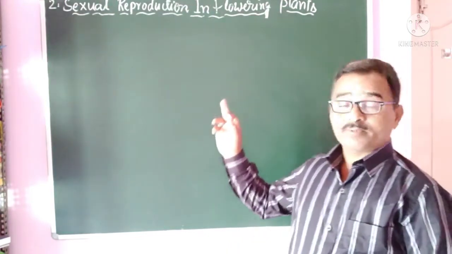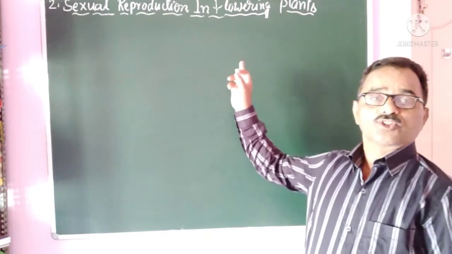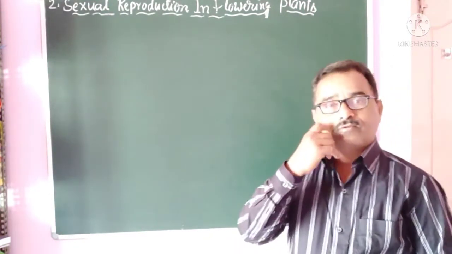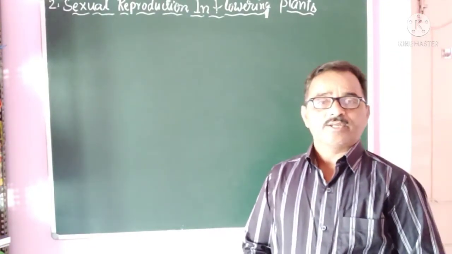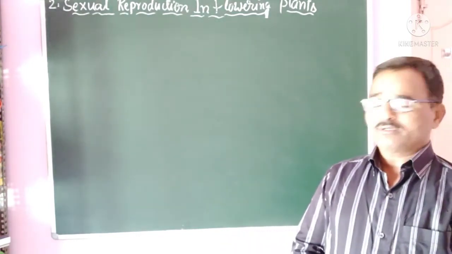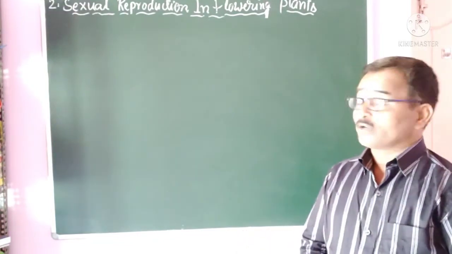This is the second chapter, second PUC Biology, Sexual Reproduction in Flowering Plants. In the first chapter, we learned about various possible types of reproduction, such as asexual reproduction and sexual reproduction, in living organisms in general.